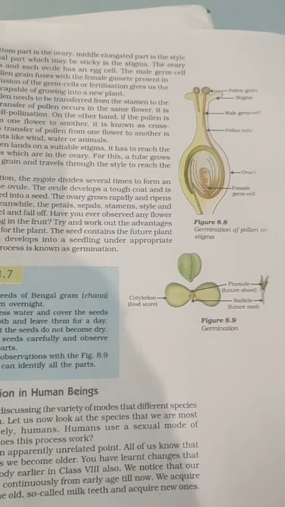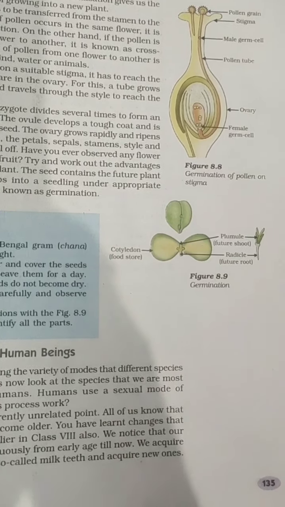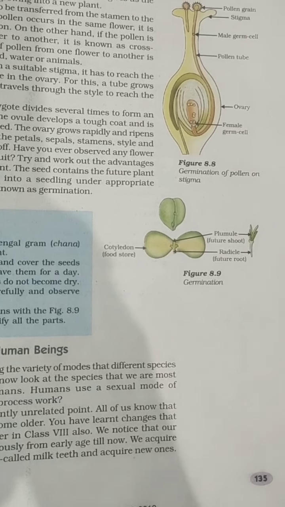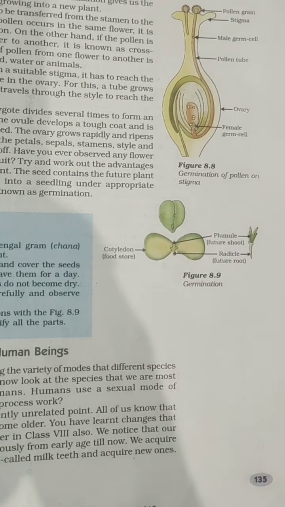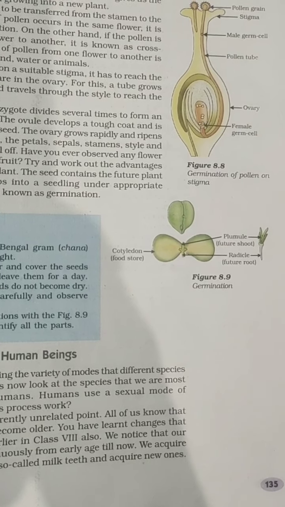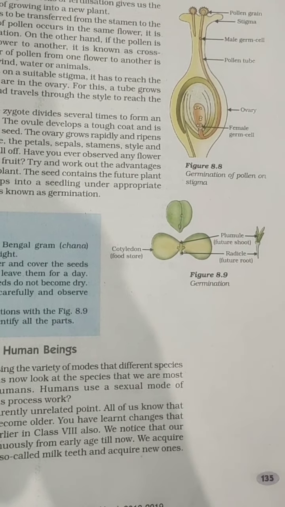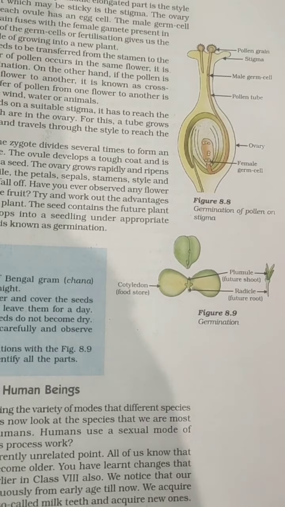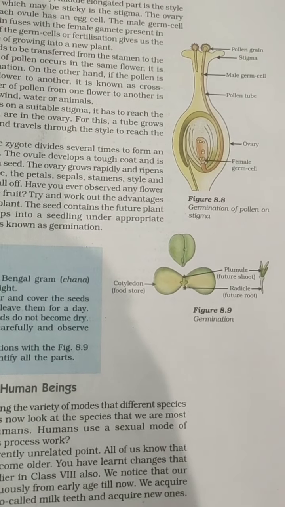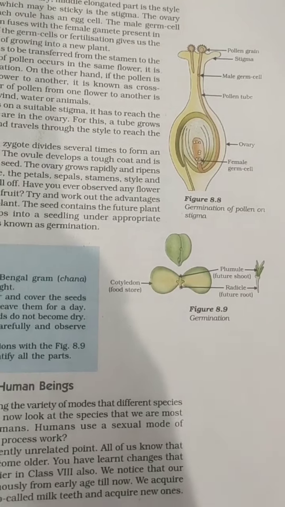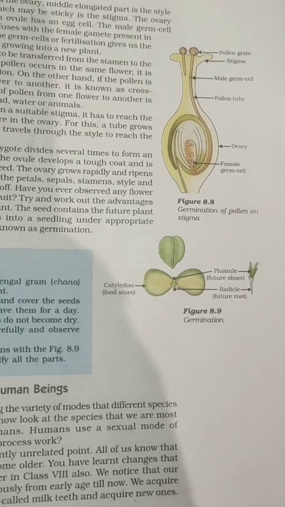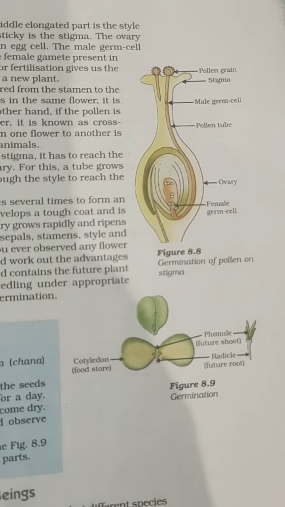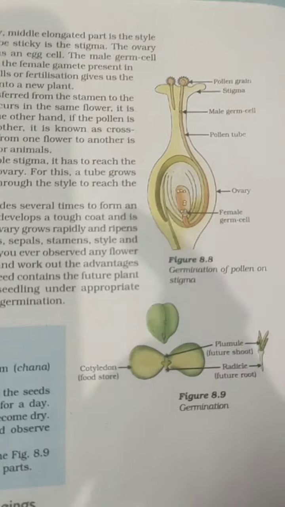Now, some plants have both the male and female parts in an individual flower, but there are some plants which have either a male part or a female part. They are called unisexual plants, like papaya or watermelon. But there are some bisexual plants which have both the androecium and gynoecium, or you can say stamen and pistil, like hibiscus and mustard. They have anther, filament, stigma, style and ovary in a single flower. So this is how sexual reproduction takes place in the flower. This is very simple. You can just practice the diagrams and you will learn all the labeling.